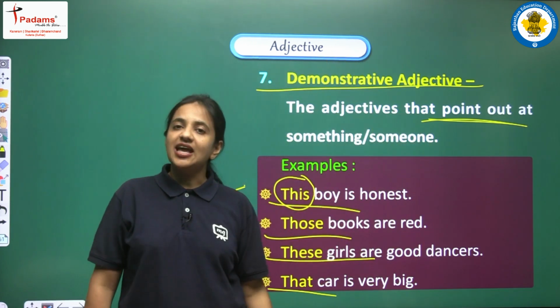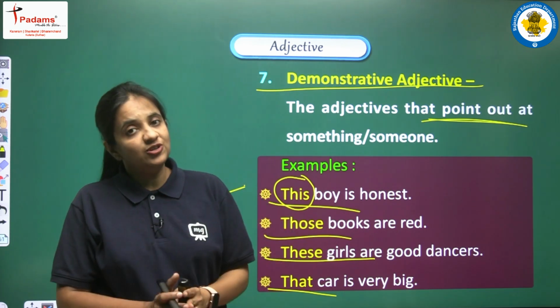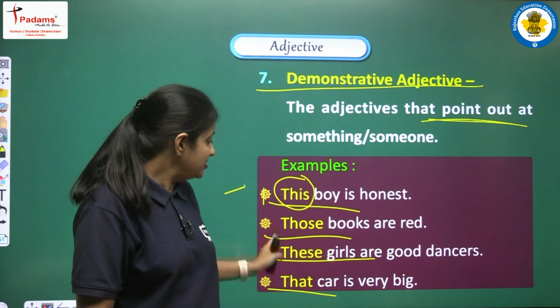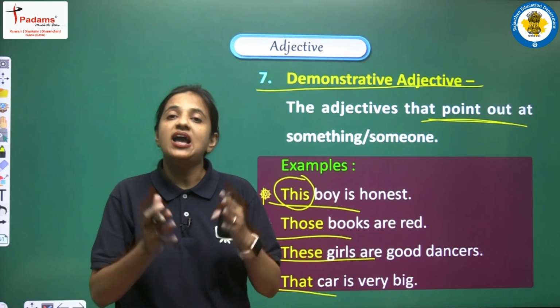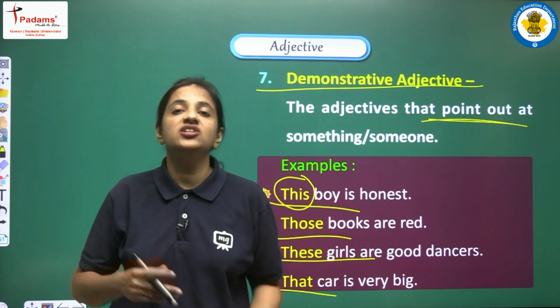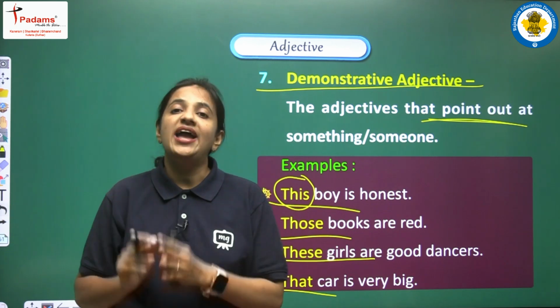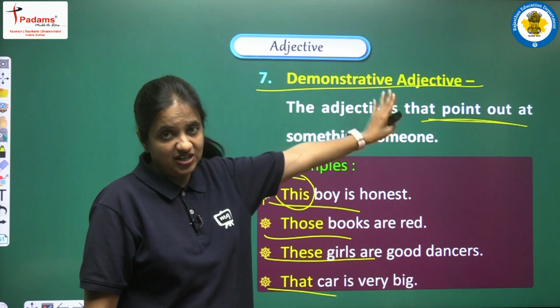So students, again I am repeating that there is no need to get confused. Don't confuse yourself that we have studied these words already in the topic determiner. Yes, certain words are used as determiners and also as adjectives.